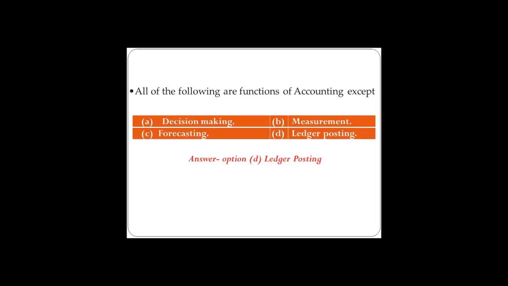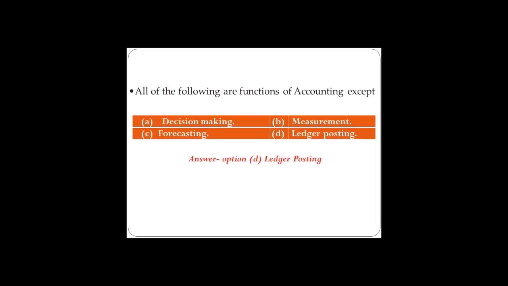So as we have studied about the functions of accounting, which included the measurement, forecasting, and decision making. So the leftover is ledger posting, which is actually the procedure of accounting and a step of accounting and not the function of accounting. So the correct answer is option D, ledger posting. And all the rest of the three, that is decision making, measurement, and forecasting, are actually the functions of accounting. And apart from these, we have also learned about the other functions of accounting, that is comparison and evaluation, government regulation and taxation, control, etc. So you should remember all the functions of accounting.